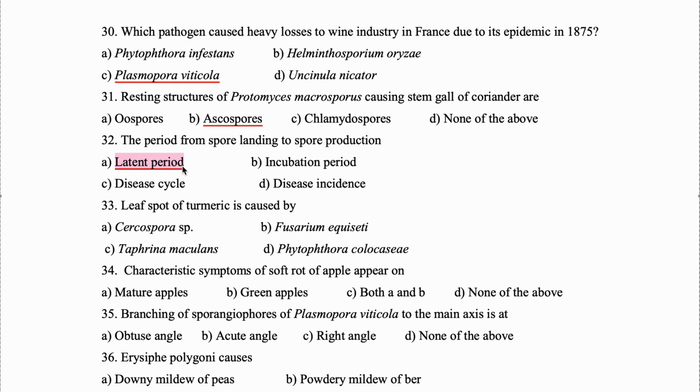32. The period from spore landing to spore production will be latent period. Now we normally get confused between latent period and incubation period. So for that we need to remember: when the period starts from spore landing and ends in symptom development, it is called incubation period. Whereas when it starts from spore landing to spore production, it is called latent period.